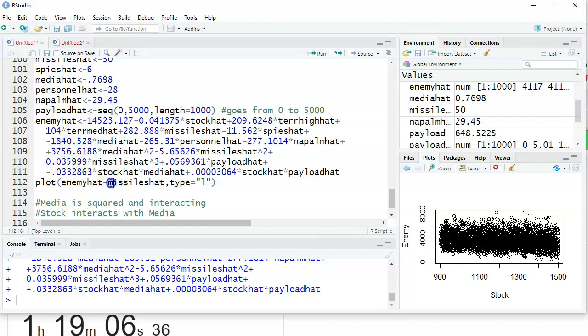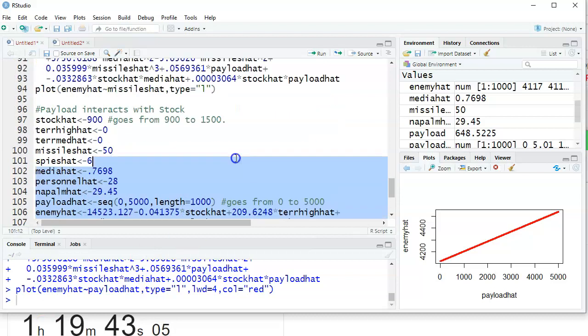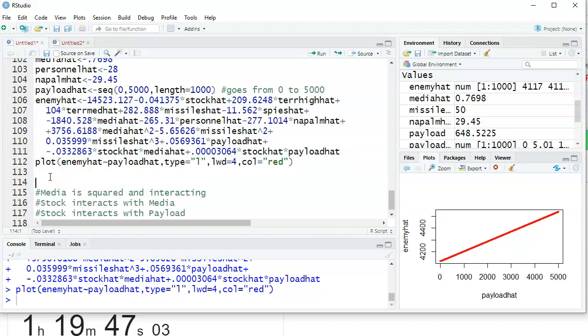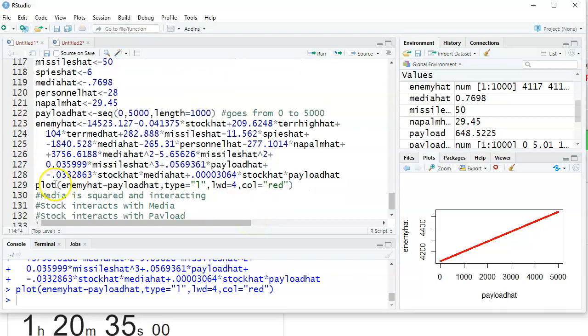Except this is plotting missile hat, and that's not what we're talking about anymore. I know that I'm going to have a bunch of different lines, so I'm coloring the first one red. That's cool. And now let's copy and paste all this so that we can do it again, this time changing stock to be something bigger. 1200 should do it.